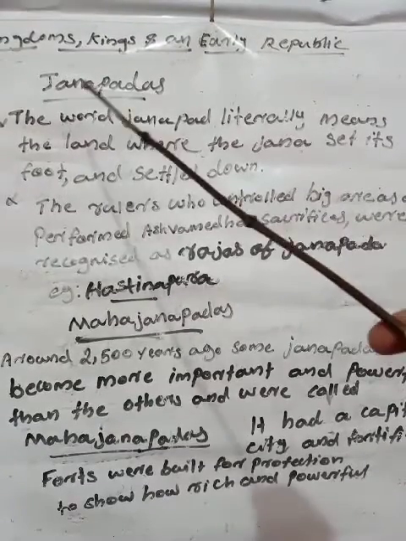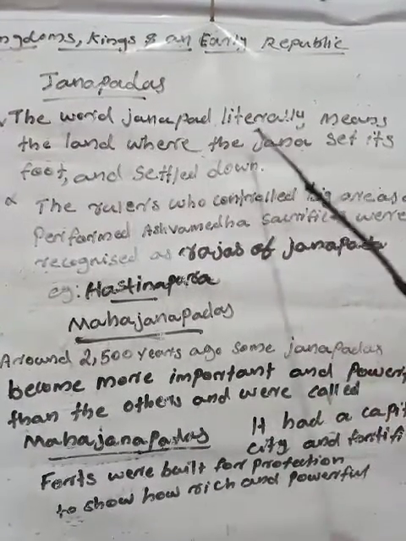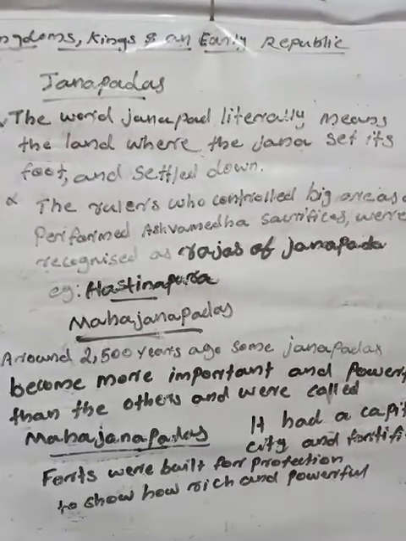Today I am going to explain about kingdoms, kings, Janapadas and Mahajanapadas. So we can see what Janapadas and Mahajanapadas are. Children, look at the word Janapada. The word Janapada literally means the land where the Jana set its foot and settled down.